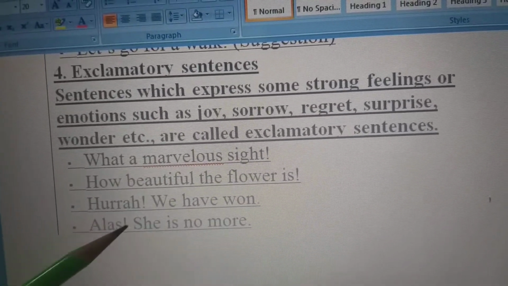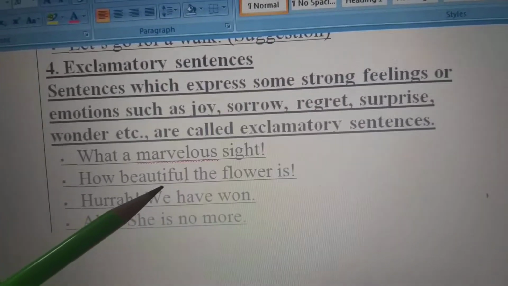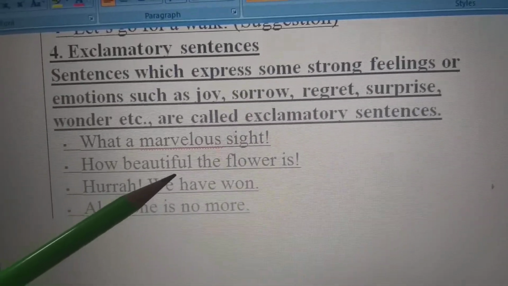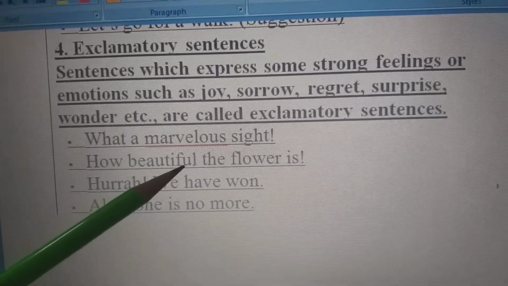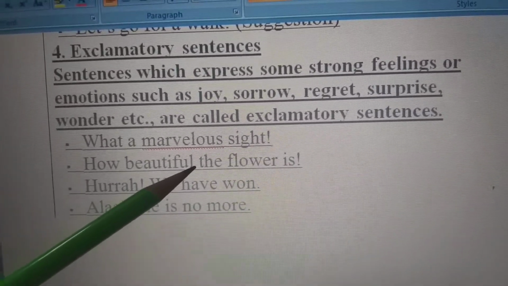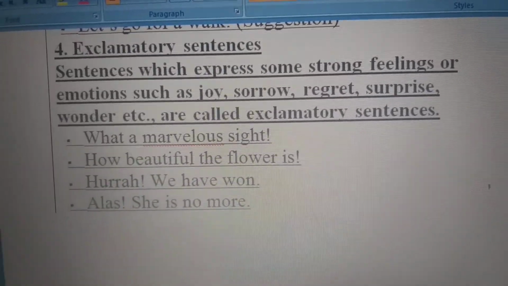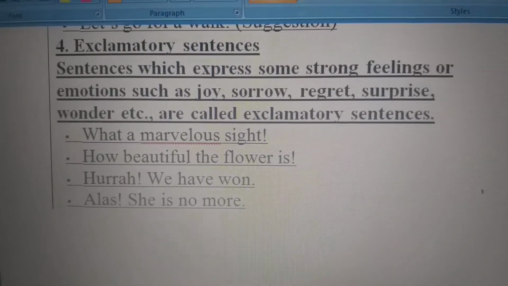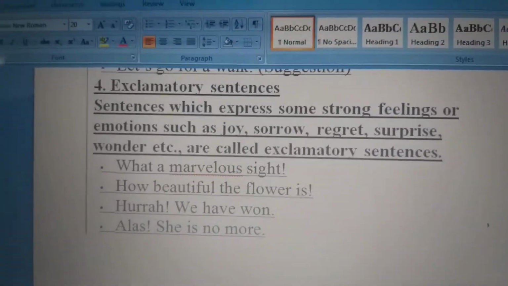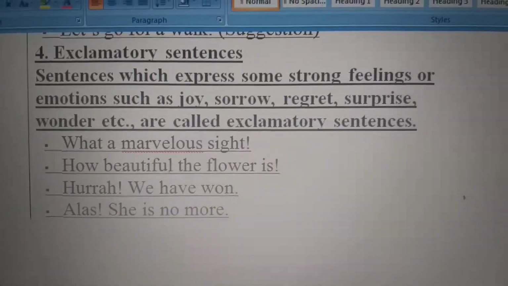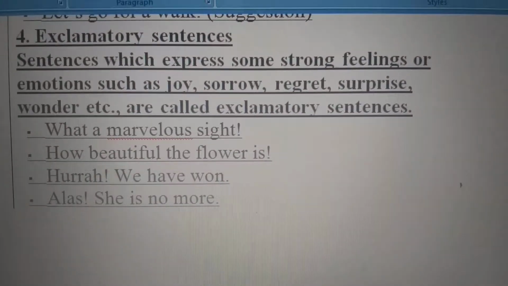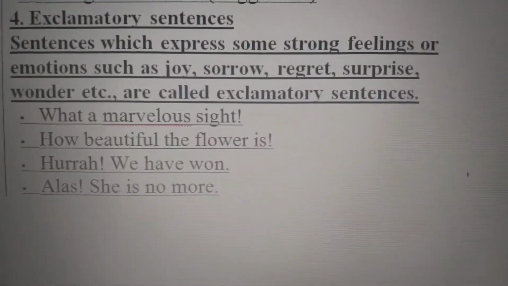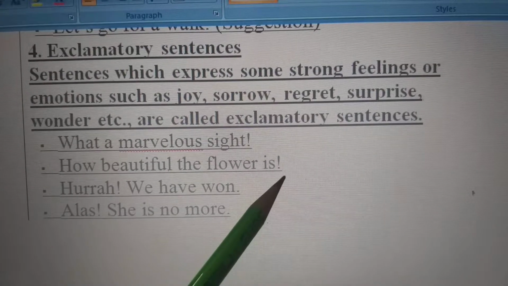Hooray is a joy, alas is sorrow. How beautiful the flower is. What is this? This is an emotion where we are showing our feelings. And marvelous sight also is a surprise, where wow, how nice it looks. So these types of sentences are known as exclamatory sentences. They have an exclamation mark. What is an exclamation mark? This one.